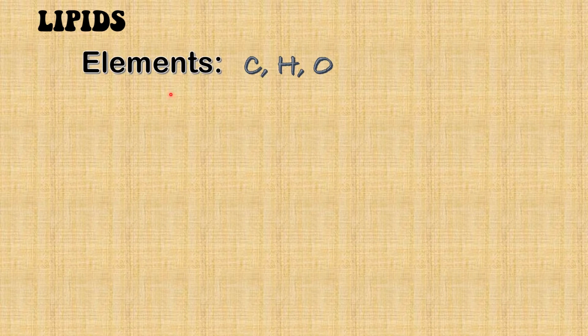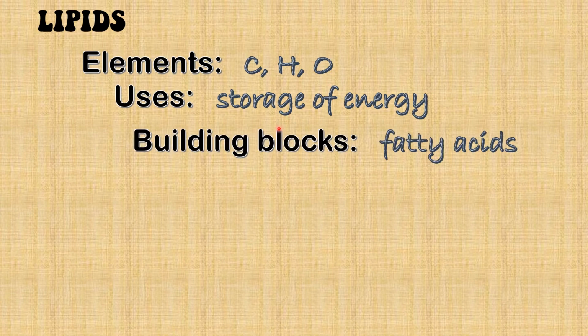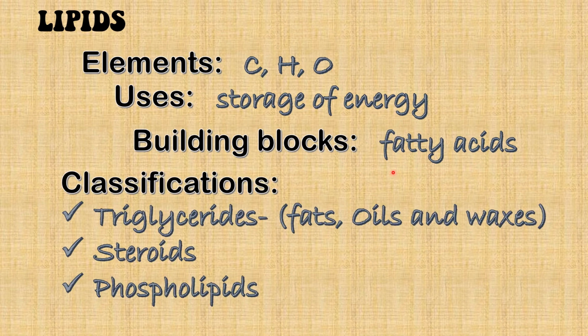Next, we have lipids. The elements present are carbon, hydrogen, and oxygen. The primary use of lipids is for storage of energy. And the building blocks of lipids are fatty acids. The three main classifications are triglycerides, which compose of fats, oils, and waxes. We have steroids and phospholipids.